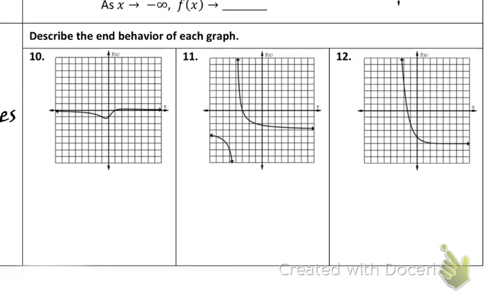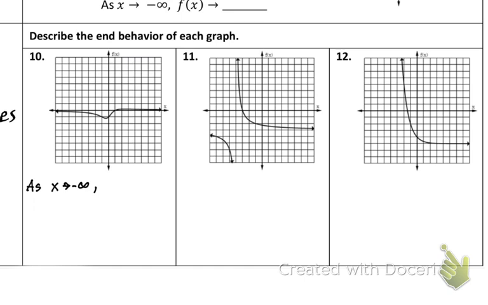Okay, let's try this example here. Now, we're going to say as x approaches negative infinity. So as I go left, you see how this just gets close to that line? It doesn't go past. That would be my y value equals 0.